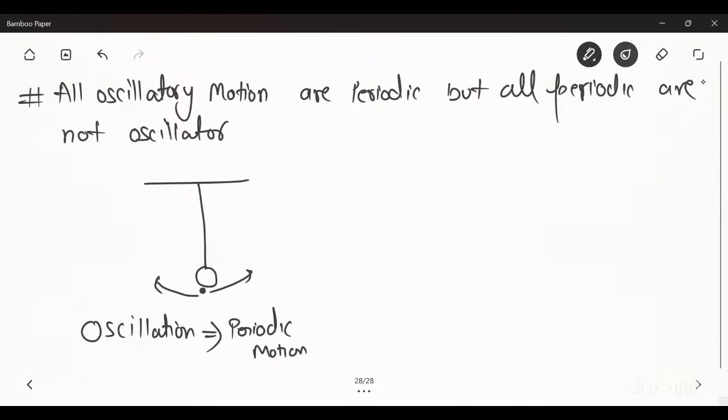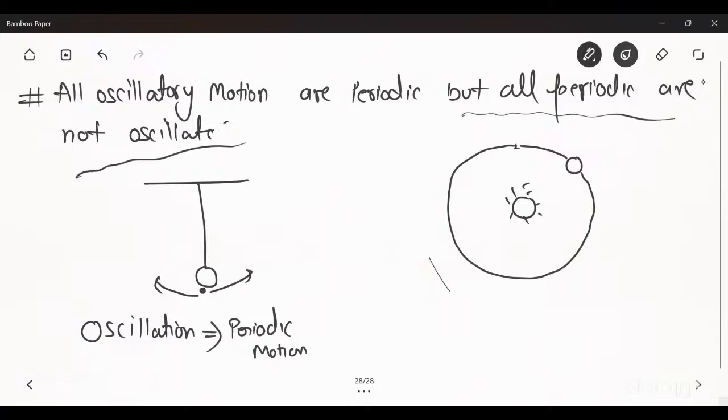But all periodic motions are not oscillatory. For example, this is the sun and a planet revolves around it in a circular orbit, so it will move only in this direction. Suppose it is moving in anti-clockwise direction, but it does not repeat its position again and again. It is not doing the to and fro motion. That's why all periodic motions are not oscillations. Understand? All oscillations are periodic motion, but all periodic motions are not oscillations.